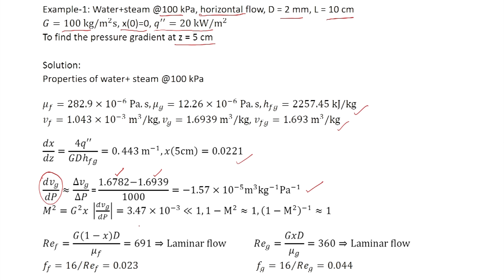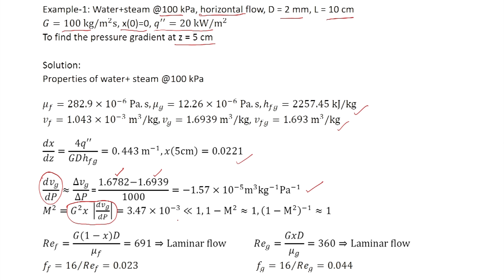Here we are using the expression of m square as the same as that for the homogeneous model, because the expression for the separated flow model is very complicated and it involves a partial derivative with respect to pressure, which is very difficult to obtain either from the graphs or from the equations. In this case, m square is much less than 1. So, therefore, 1 minus m square is approximately equal to 1 and 1 upon 1 minus m square is also approximately equal to 1.